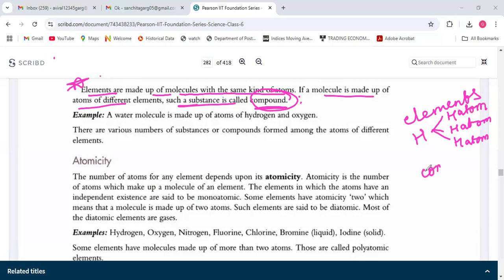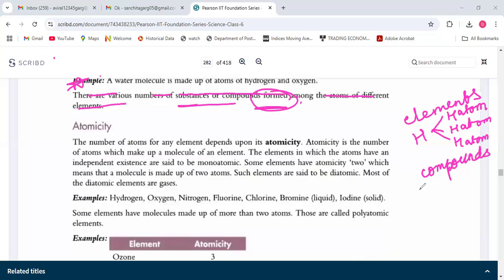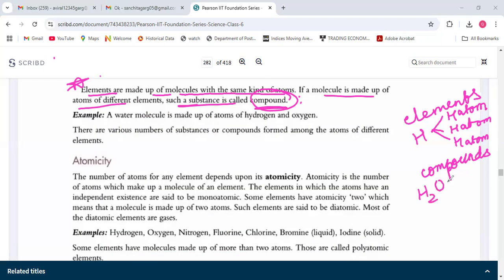But compounds, if it is H2O, okay, are too many elements together. So one element hydrogen, one element this. So we need an H atom, again an H atom, and here an O atom. Here we can take only H2 and cancel one, because they are talking about a molecule.